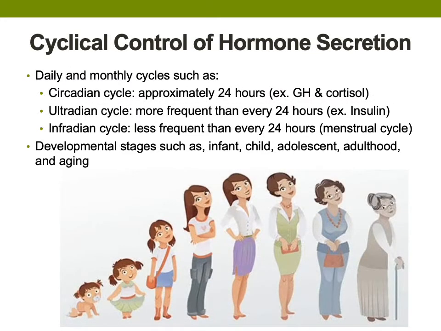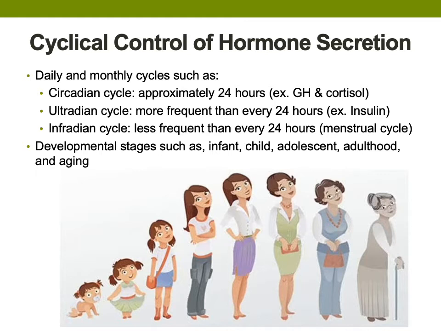Cyclic control of hormone secretion. The release of many hormones is controlled by our biological clocks. There are 3 regular clocks or cycles that hormones respond to. One is the circadian cycle, which releases specific hormones approximately every 24 hours. A good example of this release is growth hormone and cortisol.